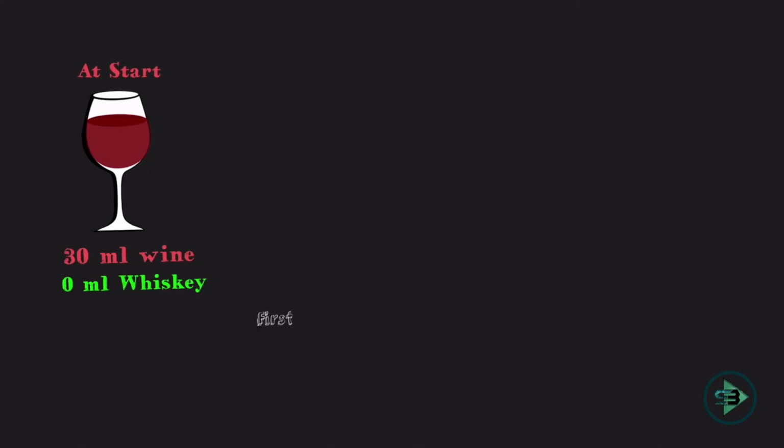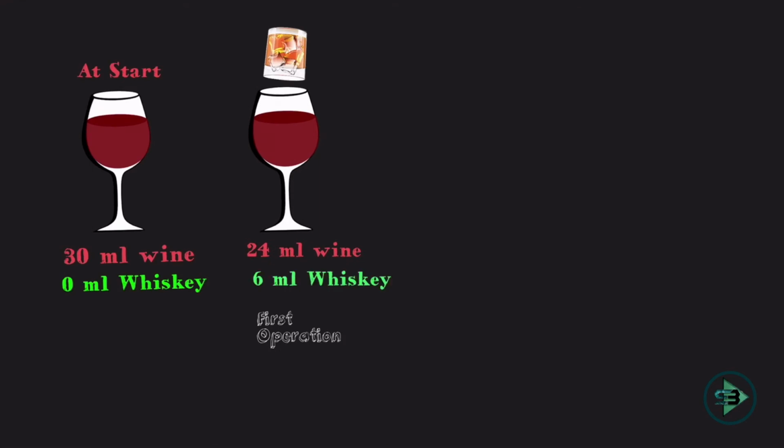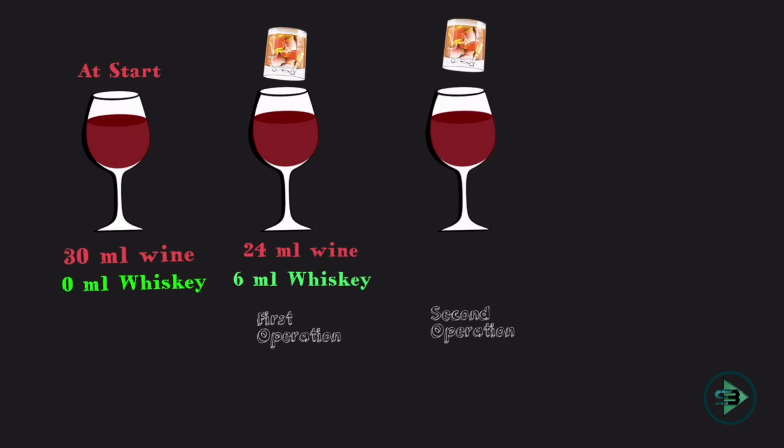What happened in the first operation? In the first operation, Ritika took out 6 ml of this wine and replaced it with 6 ml of whiskey. So 6 ml of wine is subtracted from 30. Now I have 24 ml of wine and 6 ml of whiskey. Okay, that is happening in the first operation, quite easy. But this is a task. What is happening in the second operation?